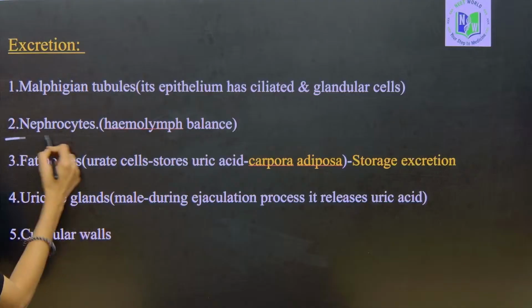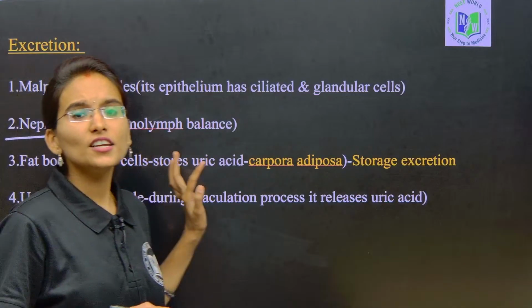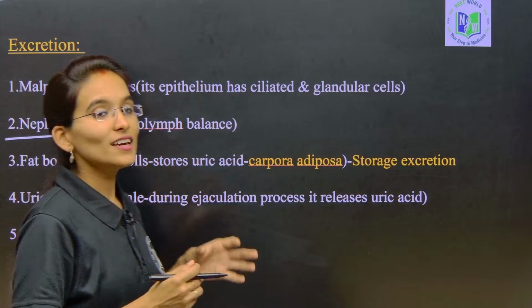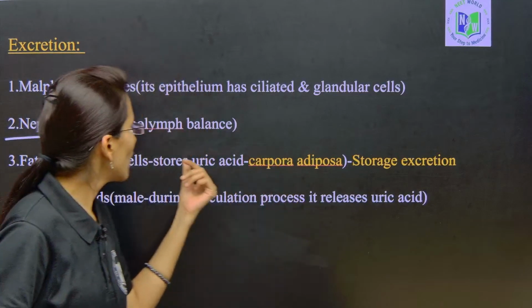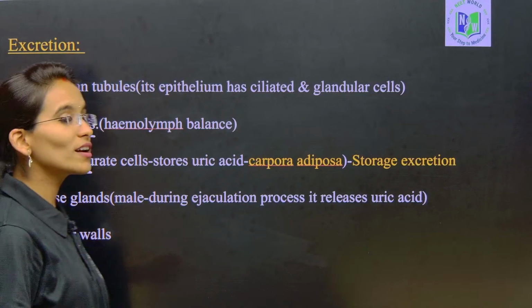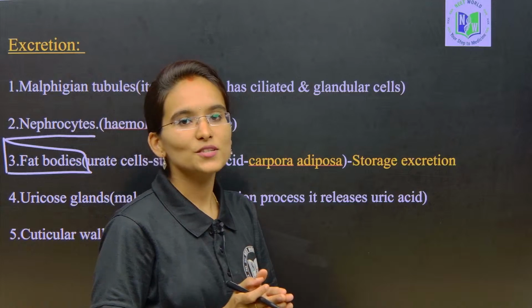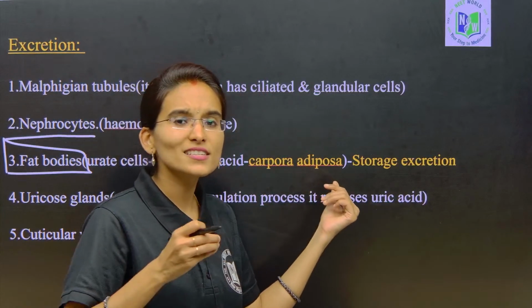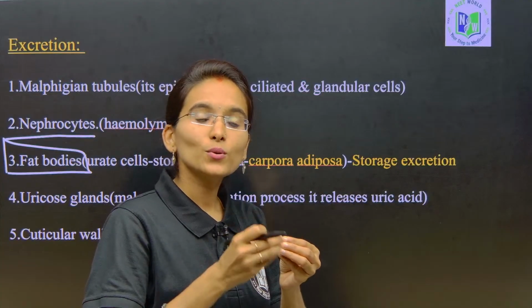So, this is about the nephrocytes. What are nephrocytes? These maintain the hemolymph balance. Along with the nephrocytes, fat bodies can also be found, which contain special cells called corpora adiposa. These are the special cells which will store the uric acid.